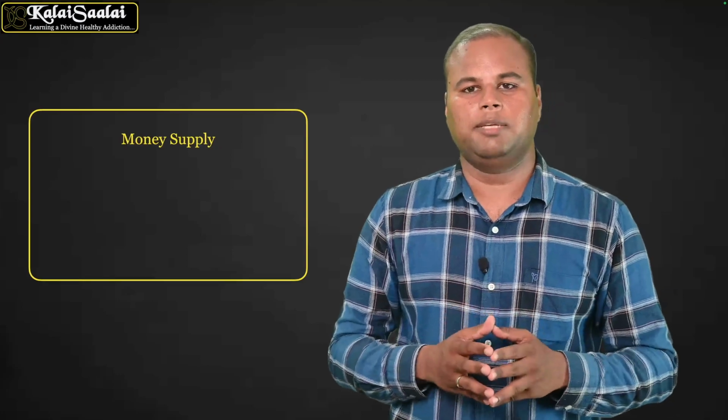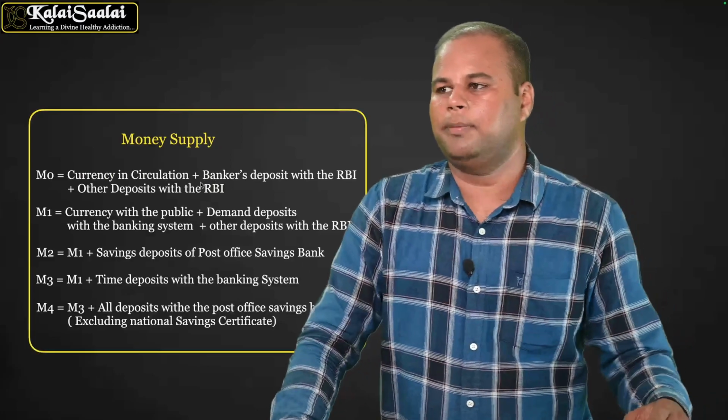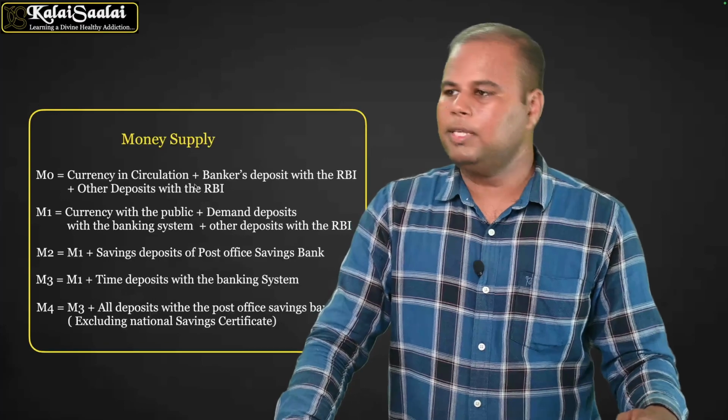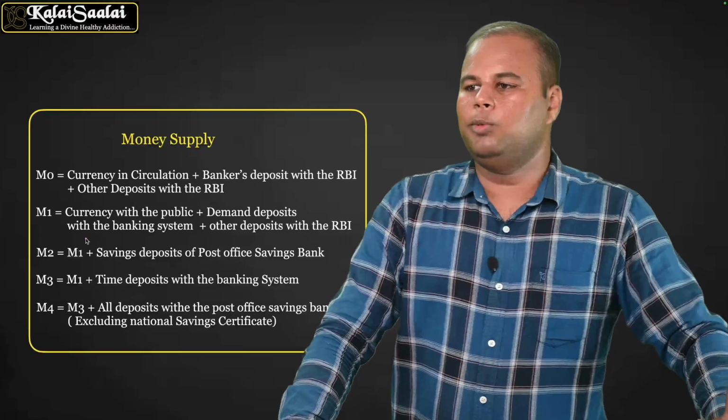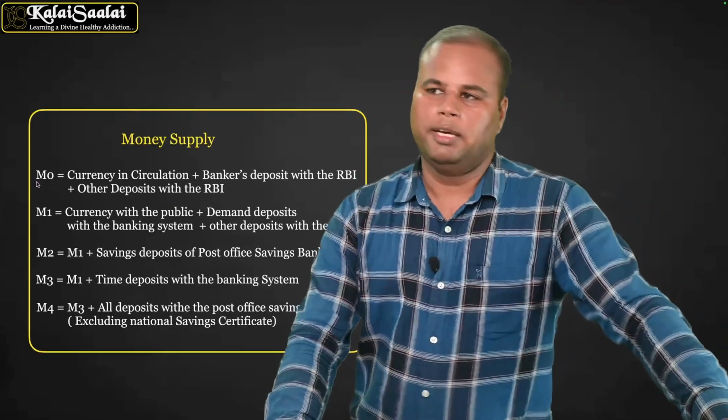So it is essential to know about money supply, and we should also know how to measure money supply. How are we going to measure money supply? The first one is, money supply is being measured with the help of monetary indicators M1, M2, M3, and M4. Before that, we have M0.